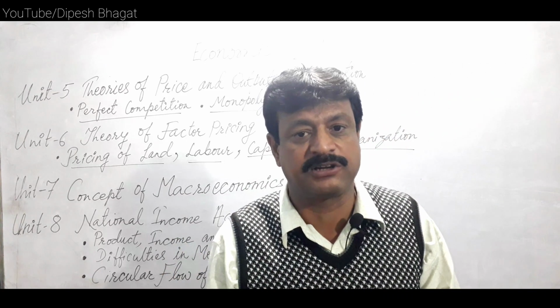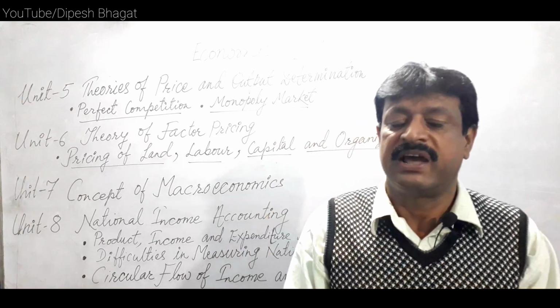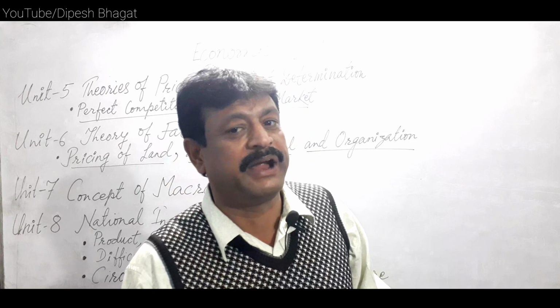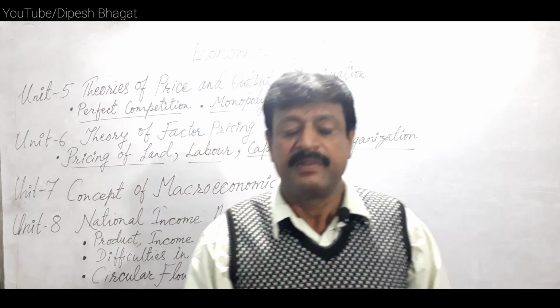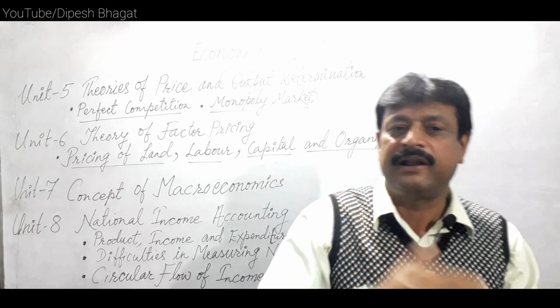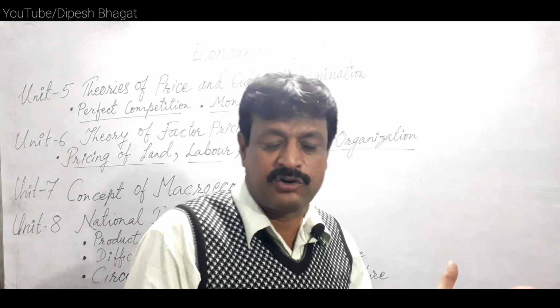Finally, the expenditure method. The expenditure method accounts national income by estimating the total expenditure made by the citizens within the country. It means this method is a little wider than the former two methods.